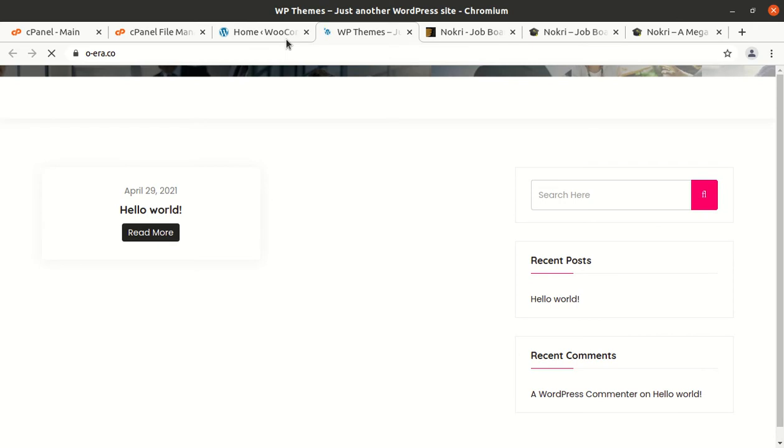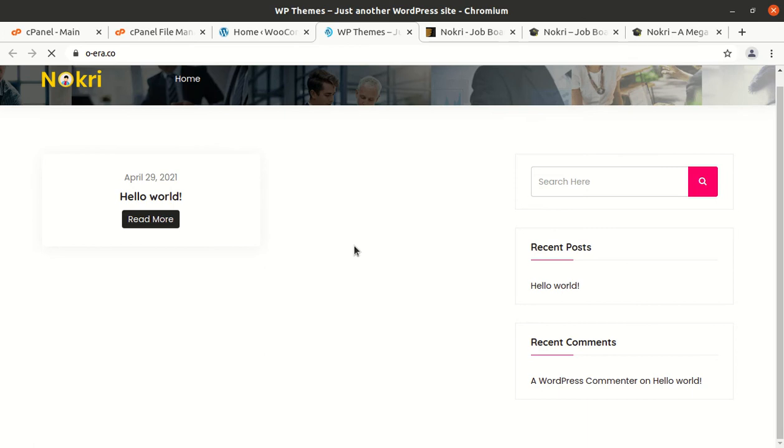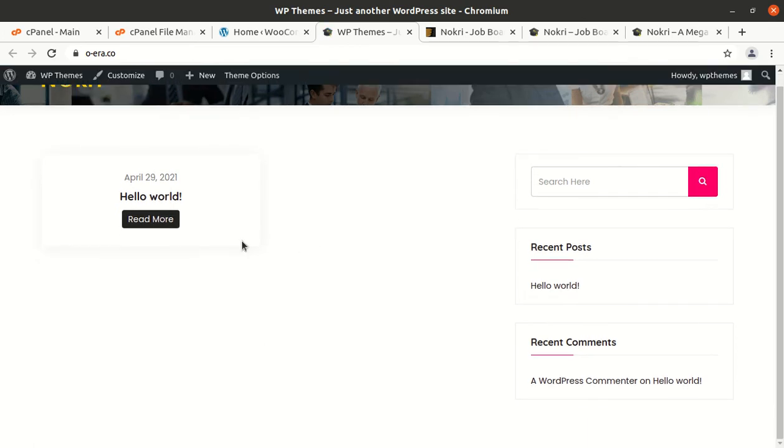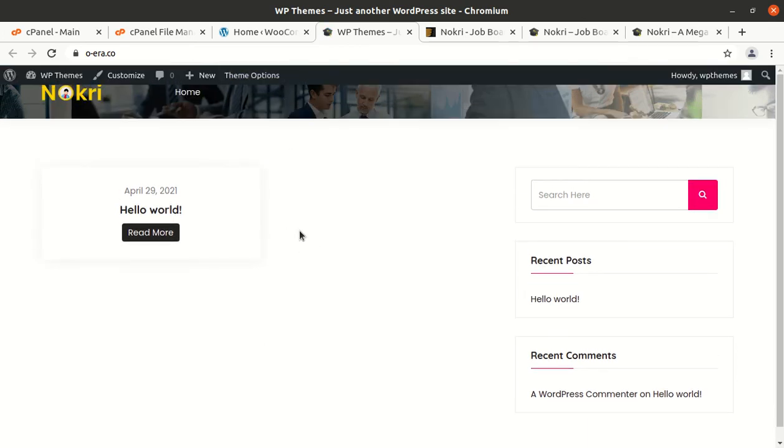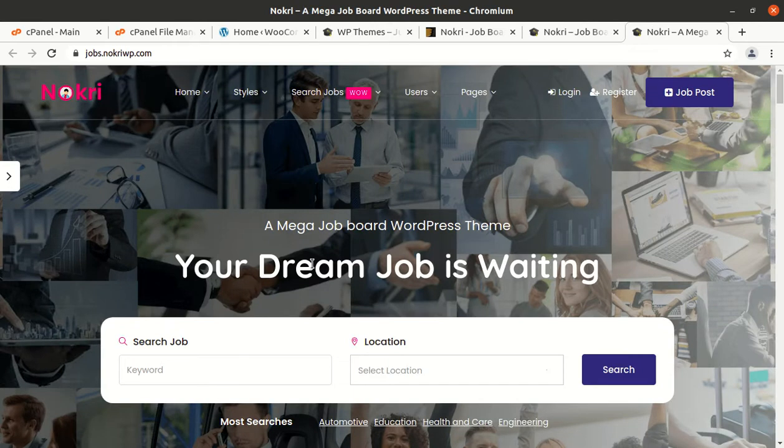So this is the basic view of the Naukri WordPress theme, and of course it is without any demo content. This is why it is looking core and basic. We have a target website like this, any of these, and maybe this.